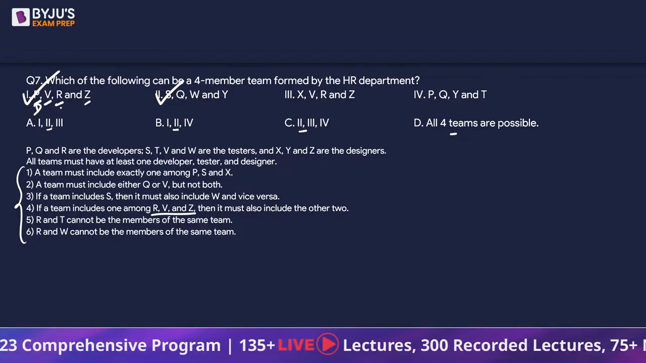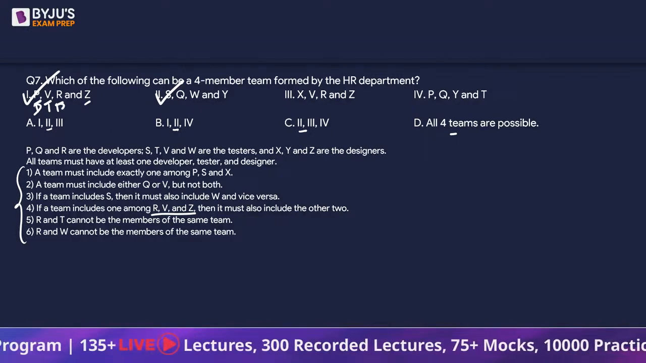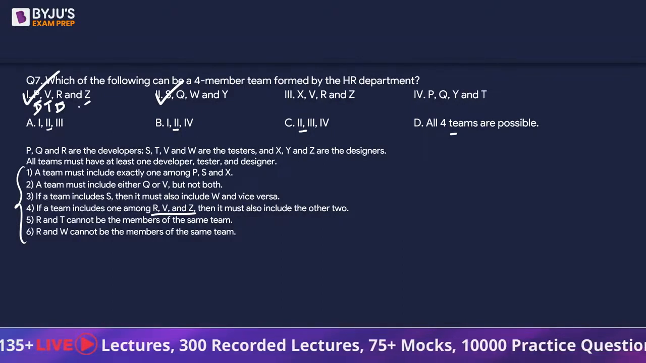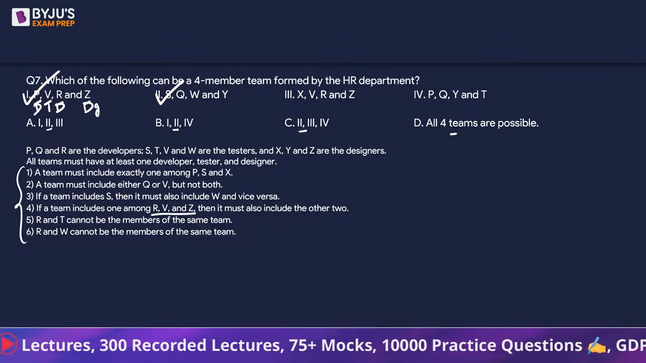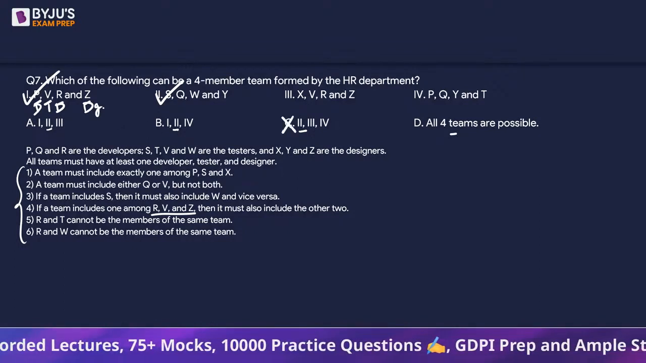V is a tester. So we are done with V. R is a developer. So one more developer we got. And Z is a designer. So we got the designer as well. Right? So 1 is true. So answer C nahi hoga.